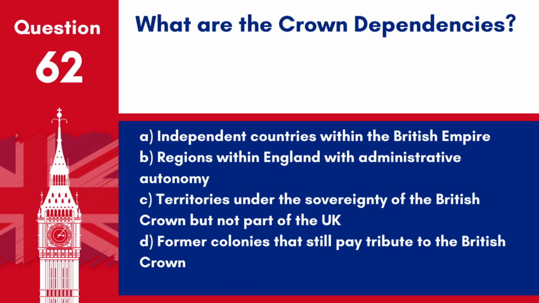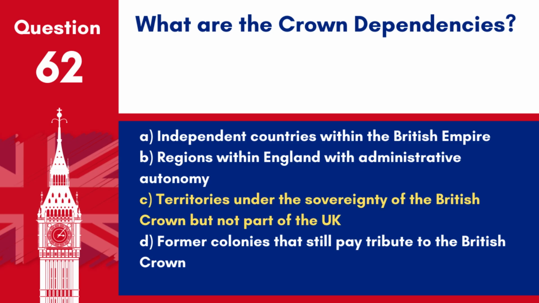Question 62. What are the Crown dependencies? A. Independent countries within the British Empire. B. Regions within England with administrative autonomy. C. Territories under the sovereignty of the British Crown, but not part of the UK. D. Former colonies that still pay tribute to the British Crown.